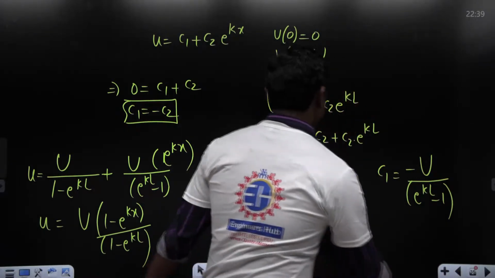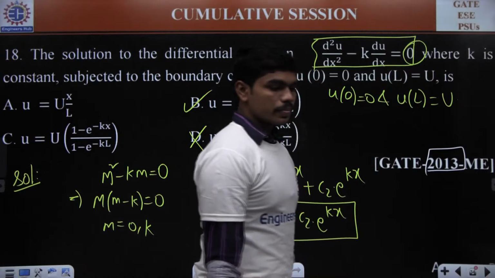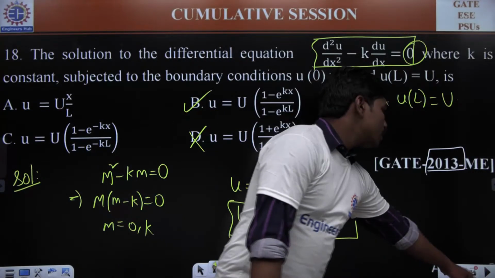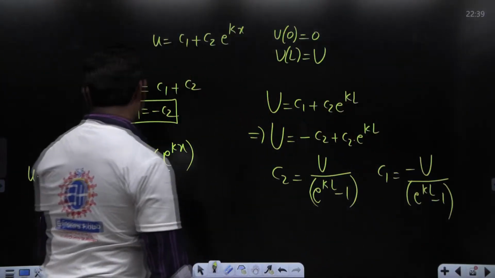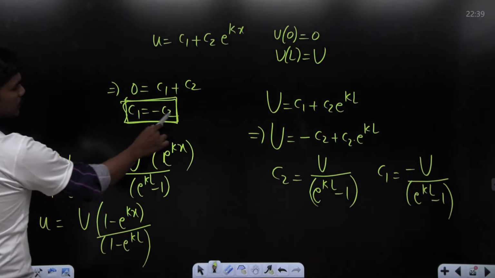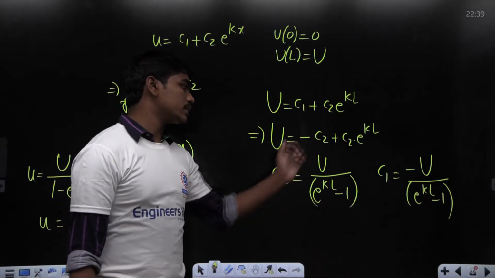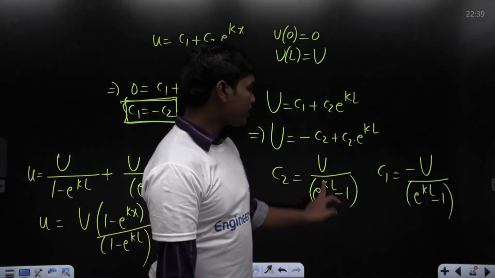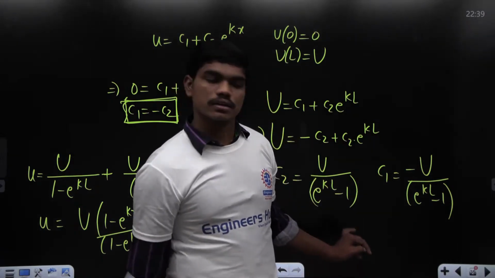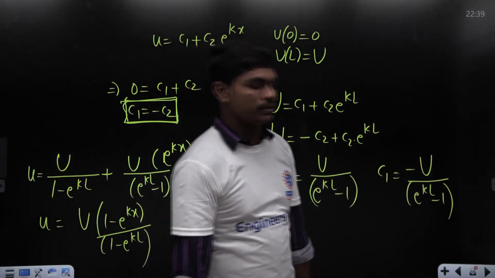Finally, we got option B as the correct answer, as many of you are telling. Someone says C1 is negative, sir. Yeah, it's an arbitrary constant. C1 is minus C2. It's possible that if C2 is negative, C1 is positive, or if C2 is positive, C1 is negative. But these are the functions that are given here. Depending upon the value of k, it completely depends on what the value of this k is. It's only given that k is a constant, but the positivity or negativity of the functions depends on the value of k. Okay.